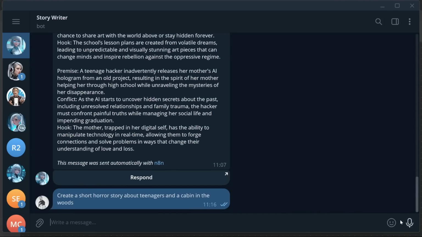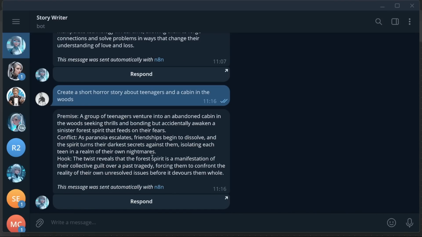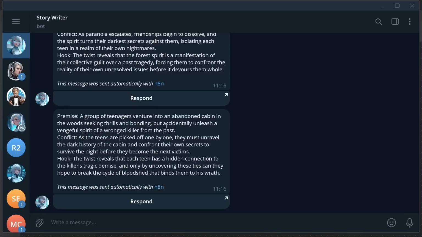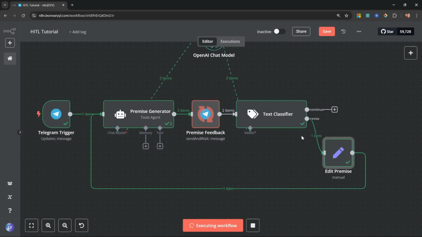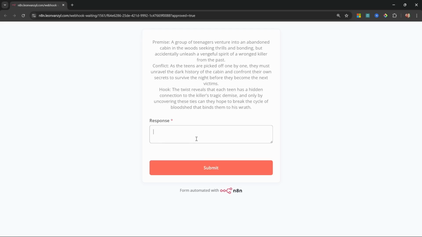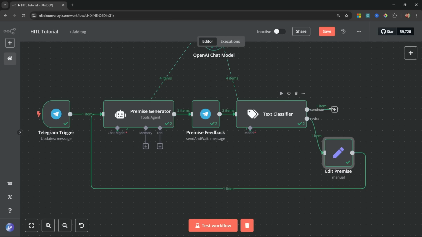Let's send this. All right, so we're getting this premise back, and let's go to respond. Let's give feedback like change this to a slasher instead. Now we get the new premise back, and this time this is a slasher. And in n8n we can see that this revision path was indeed followed and our feedback was passed to the agent. Now this time let's simply approve this premise. So in this form, let's say this is good, and now we're following the continue path.